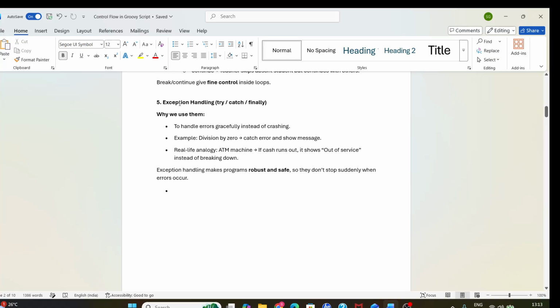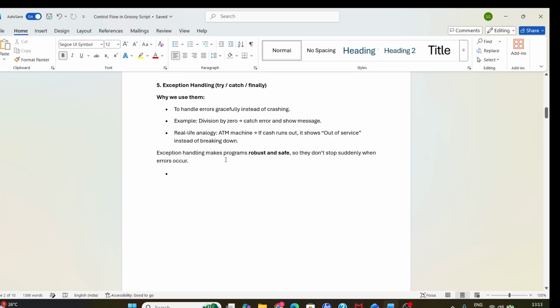Then exception handling: try, catch, and finally. Why do we use them? To handle errors gracefully instead of crashing. Example, divide by zero, catch the error and show a message. Suppose there is an ATM machine. If cash runs out, it shows out of service instead of breaking down. So exception handling makes programs robust and safe, so they don't stop suddenly when an error occurs.